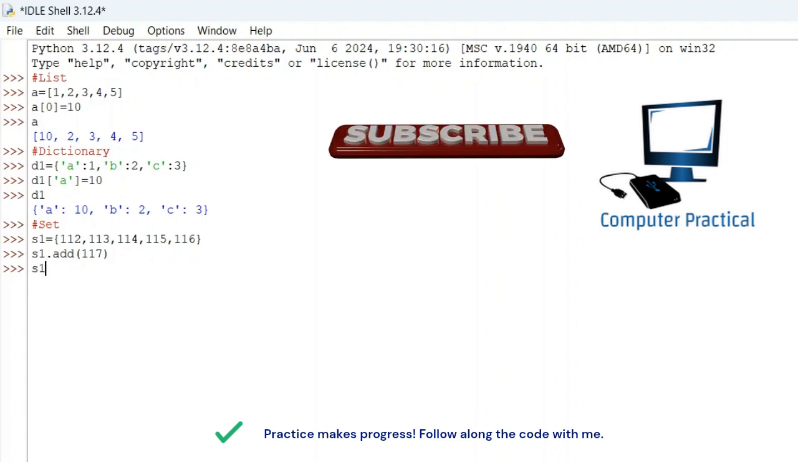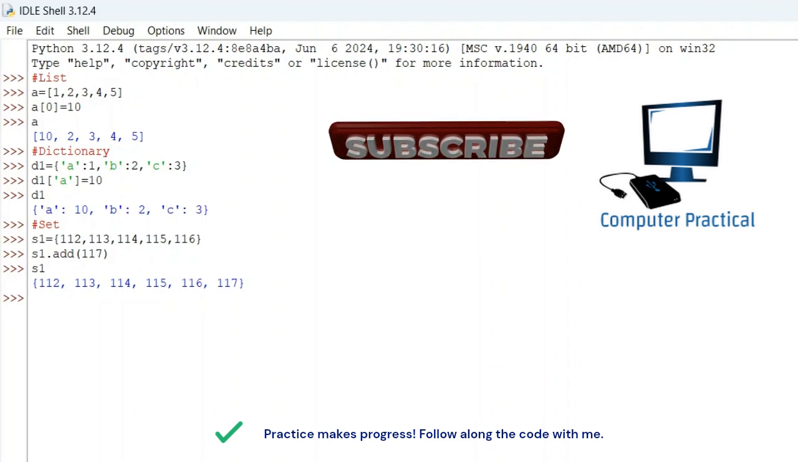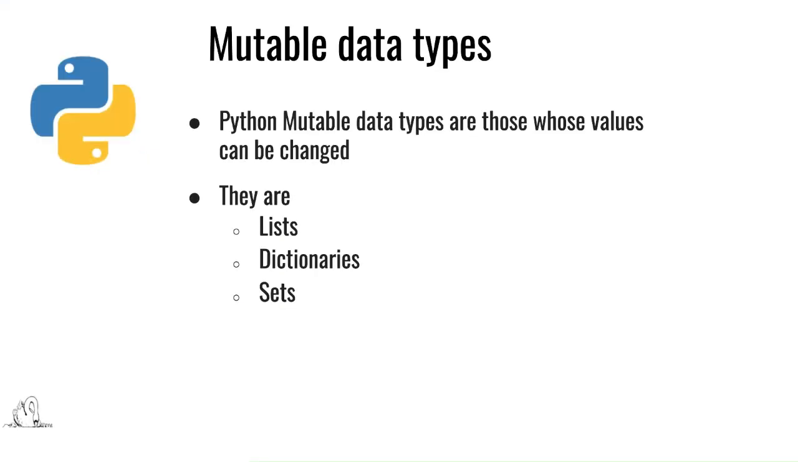Now I type S1 here. You can see the element which is added here, which is 117, right? So these are mutable data types in Python. What are the mutable data types? List, dictionary, and set. So, mutable data types are those whose values can be changed. They are lists, dictionaries, and sets.